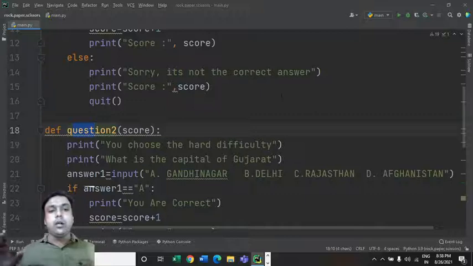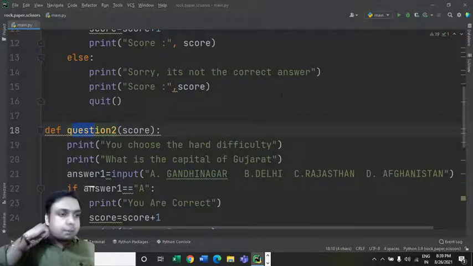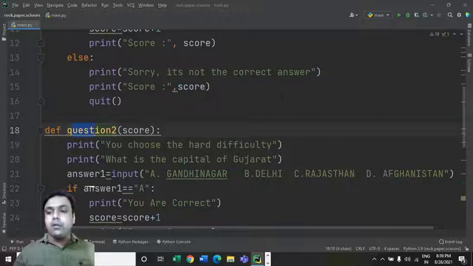Plus, if you are watching these tutorials for job purposes, you can explore the different packages we can use for developing Python games, for example tkinter and pygame, right? Try to create something out of the box, with the help of which you can impress the interviewers. Definitely you will get the job then.